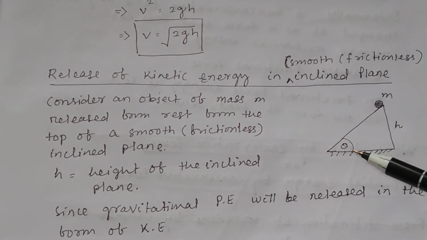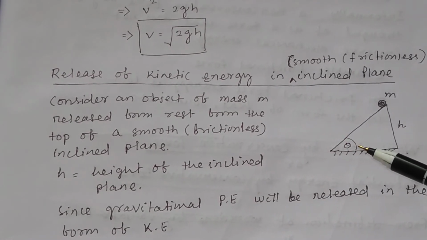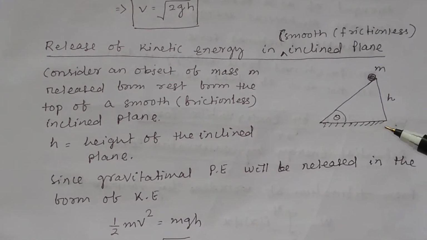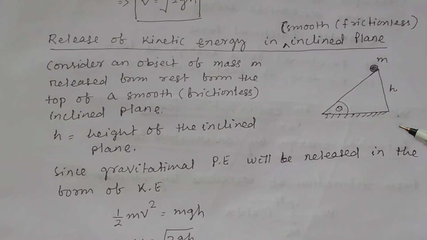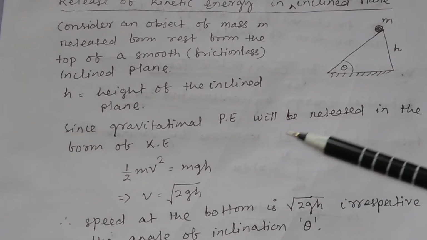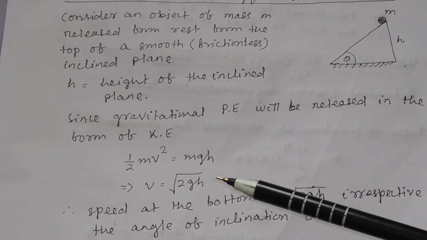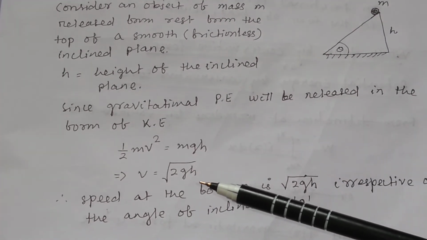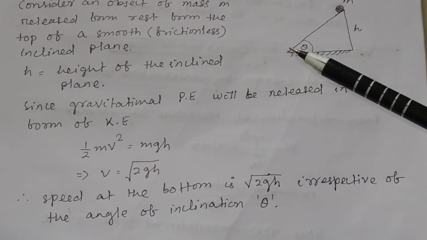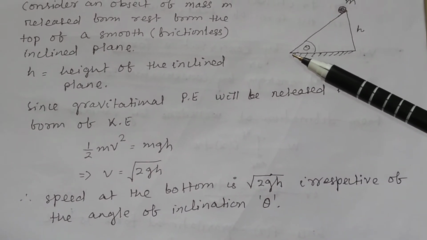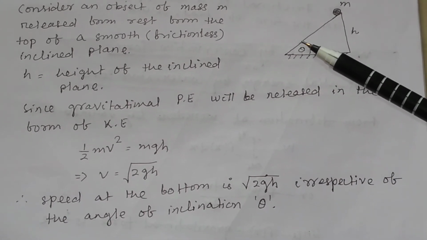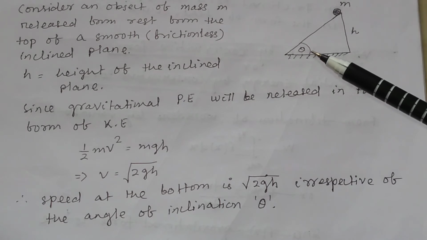Suppose this inclined plane makes an angle theta with the horizontal plane, and the height of the inclined plane is h. Since gravitational potential energy will be released in the form of kinetic energy, as we have discussed, half mv square is equal to mgh, so v will be equal to square root of 2gh. So the speed at the bottom will be equal to square root of 2gh, irrespective of the angle of inclination theta. This speed does not depend upon the angle of inclination theta.